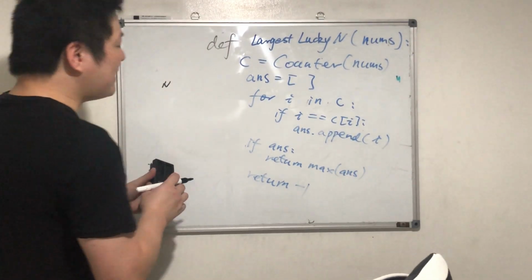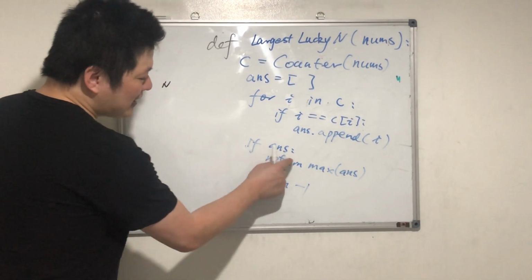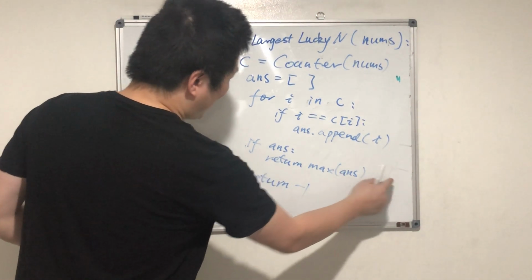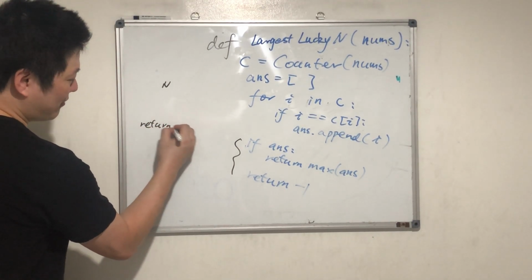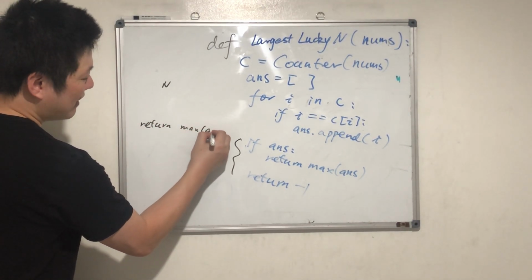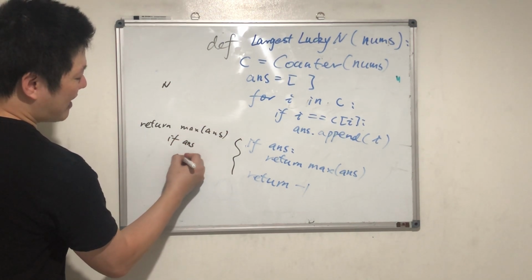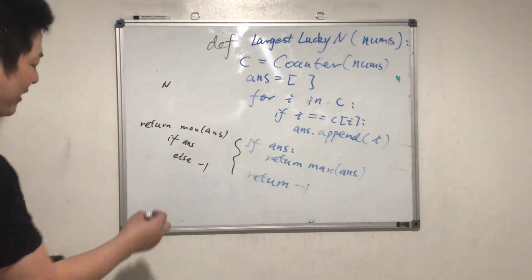Look, counter and answer. If answer, we can return max answer if answer else -1. You can write this in one sentence. Return max answer if answer else -1. Yes, you can write it this way. This is called the Pythonic way.